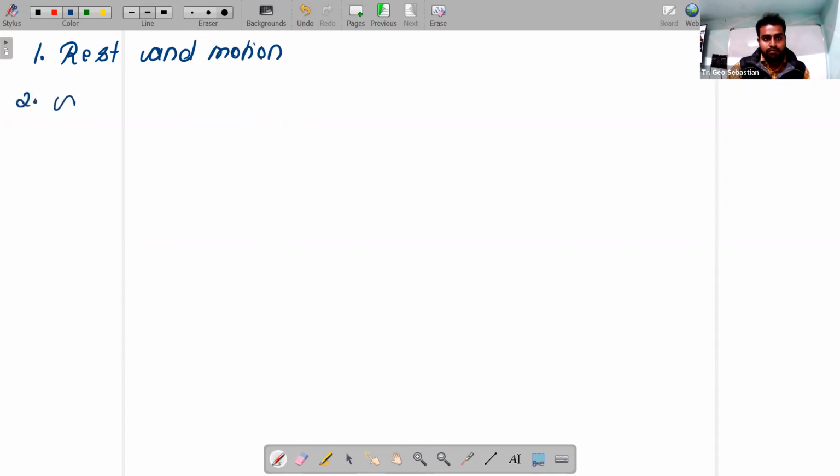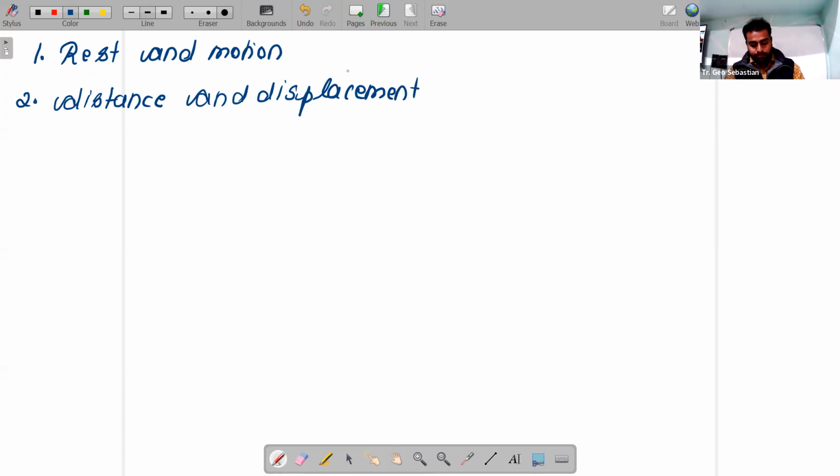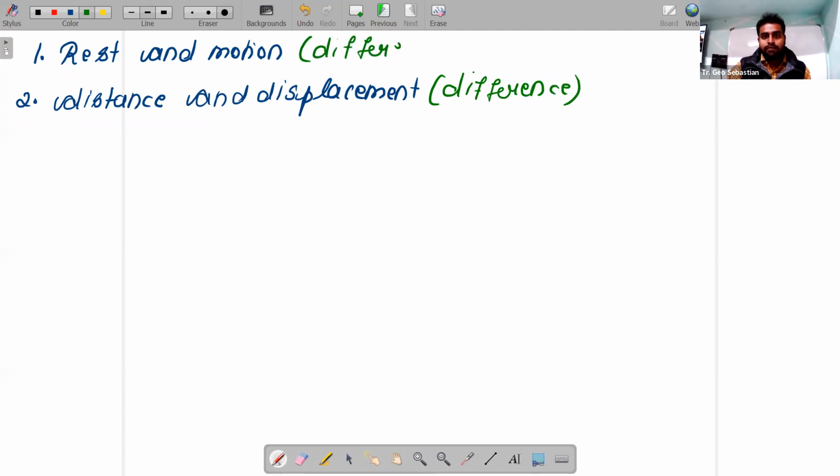Second thing you should understand is what do you mean by distance and displacement. You should remember what is the difference between them mainly. Here also for rest and motion you should remember the difference between both the terms. Understood?